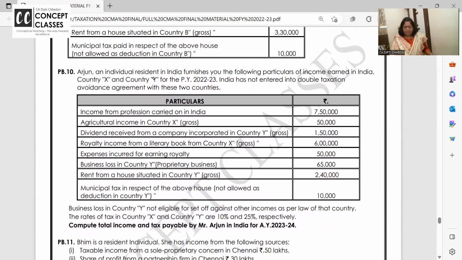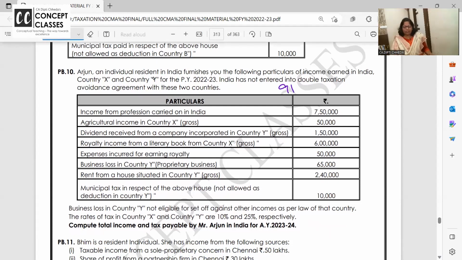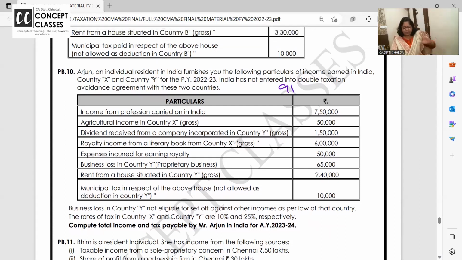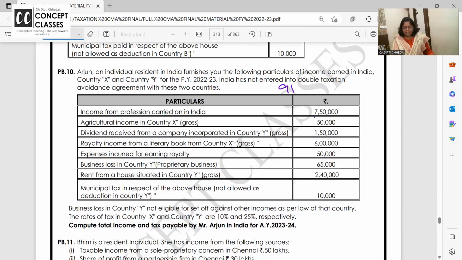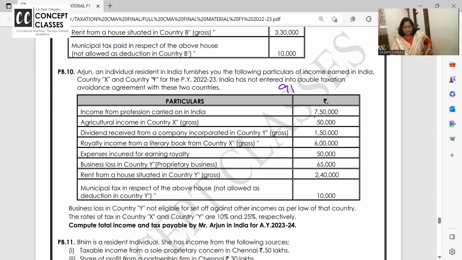Okay, right? So DTAA is not there, so which relief will you give? Unilateral relief under 91, whichever is lower. So income from profession comes under the business head. Agricultural income from abroad, country X, taxable, and income from other sources.